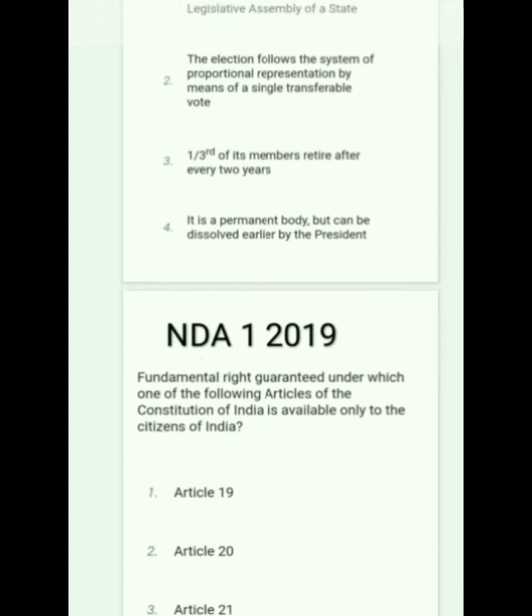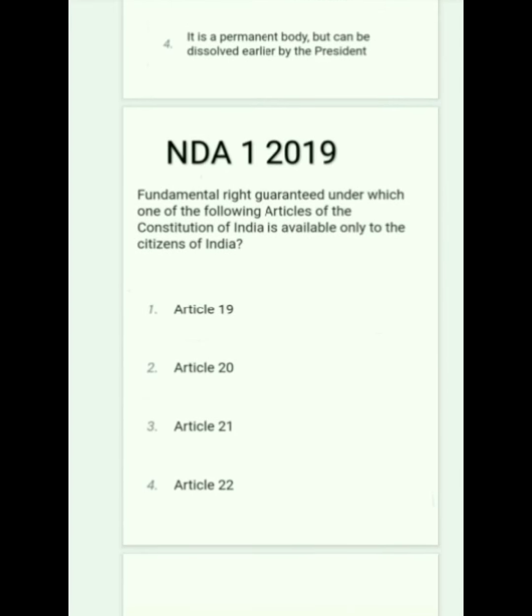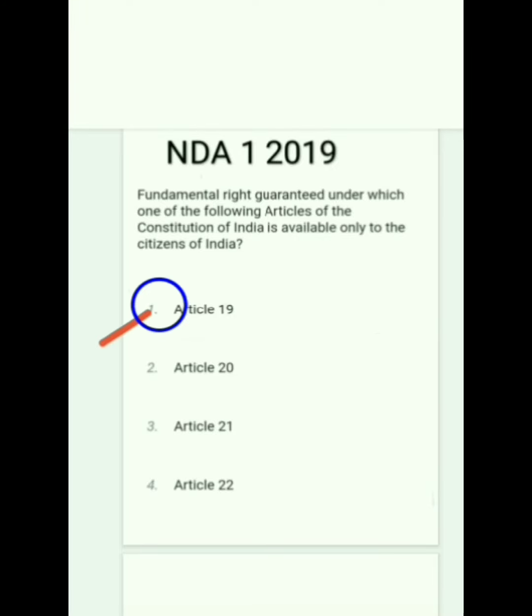Next question. Fundamental rights guaranteed under which one of the following articles of the Constitution of India is applicable only to the citizens of India? Article 19 is applicable for citizens of India, not foreigners. So the correct answer is option A, or option 1. Next question.